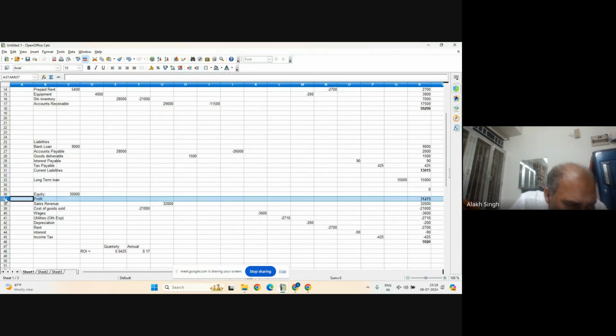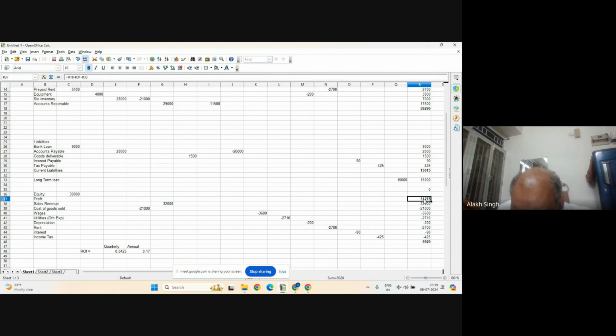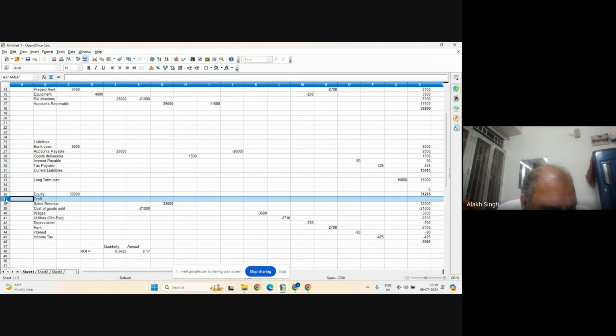You see, it is blank. Actually, this one was stockholders' equity. Sorry, Control X. It should be here. This one is stockholders' equity. So actually, profit is blank. I have not calculated profit, but profit will be 1,275.